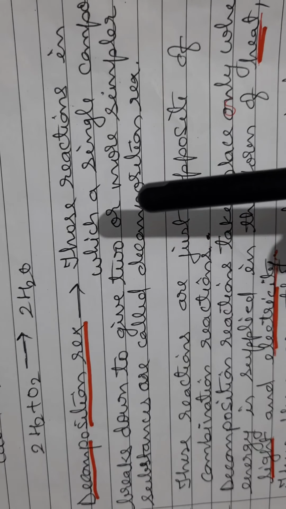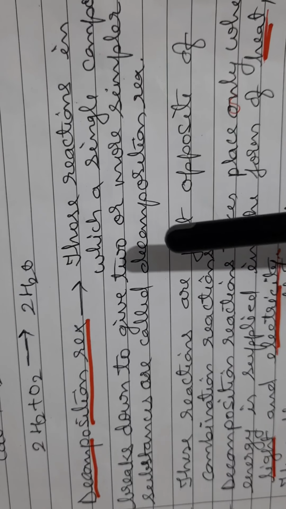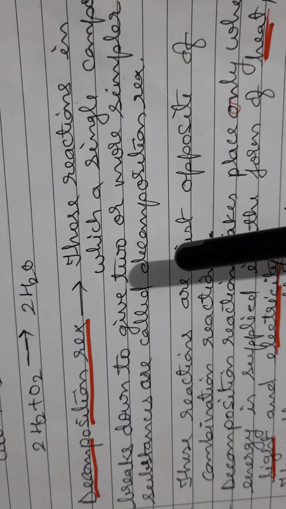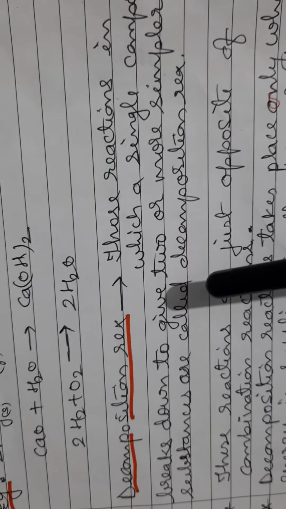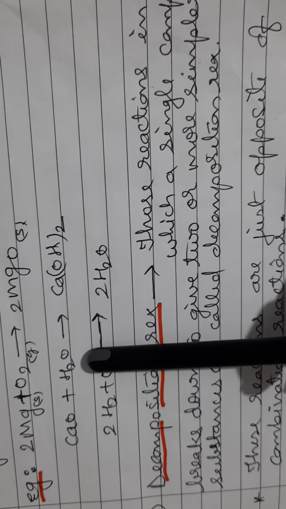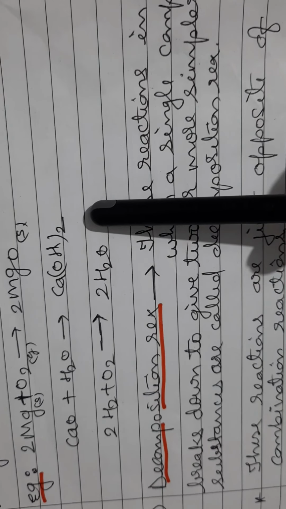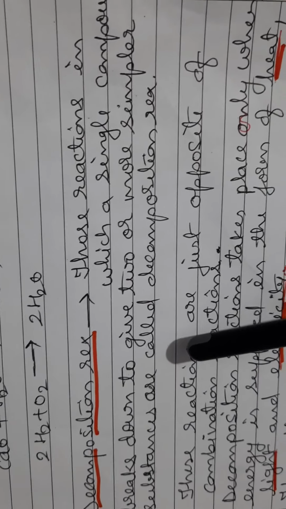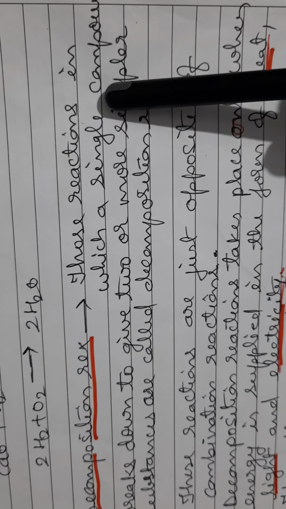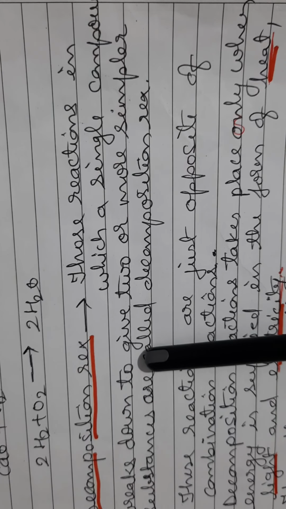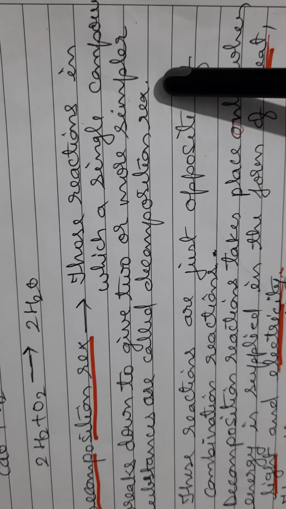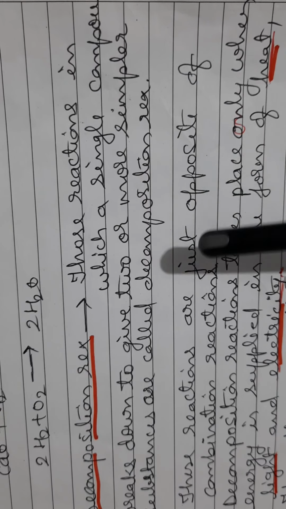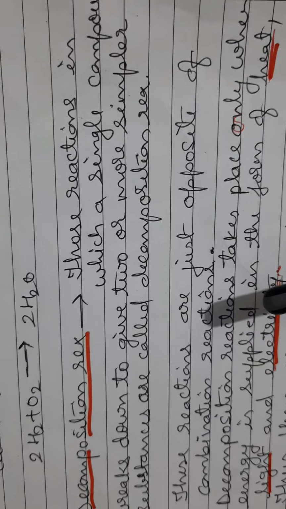This question is always asked in the exam: decomposition reactions are said to be opposite of combination reactions. Why? So what will you write? You will write that in combination reaction, two elements or compounds combine giving a single product, it is called combination reaction, whereas in decomposition reactions we take a single reactant and it decomposes into two or more simpler substances. That's why it is called opposite of combination reaction.